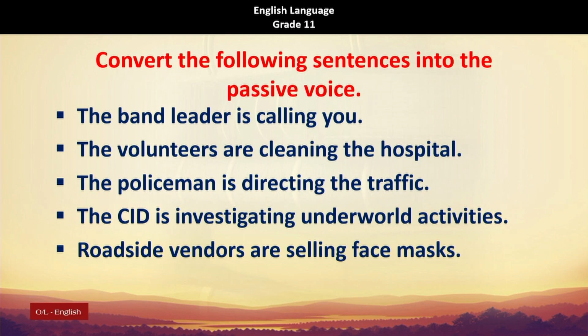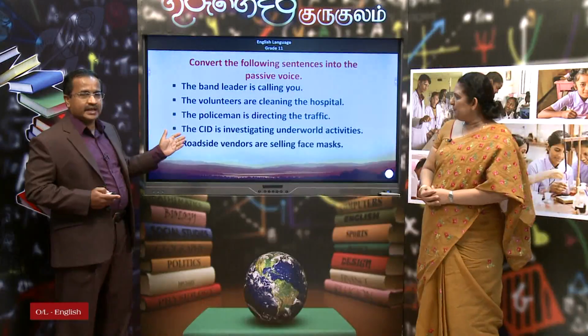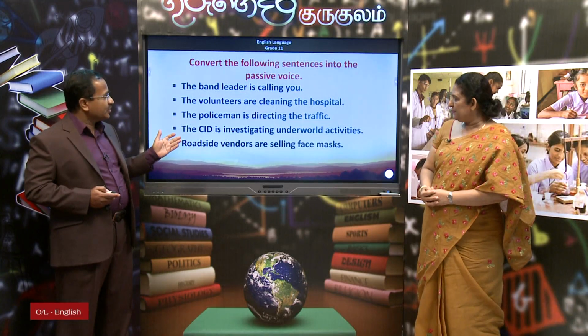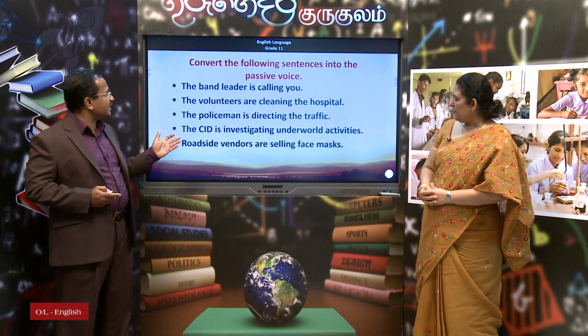The band leader is calling you. The volunteers are cleaning the hospital. The policeman is directing the traffic. The CID is investigating underworld activities. Roadside vendors are selling face masks. Okay, all these sentences are in the present continuous form. So, shall we convert them into passive voice?